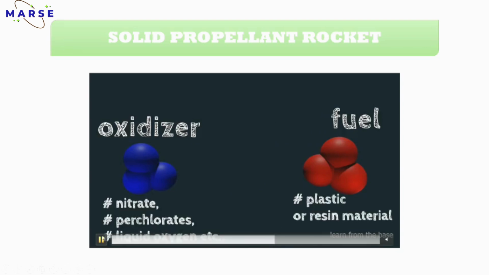See, mainly nitrates, perchlorates, and liquid oxygen are the oxidizers. Liquid oxygen is used in liquid propellant. And mainly plastics or resin materials are used as the fuel part.